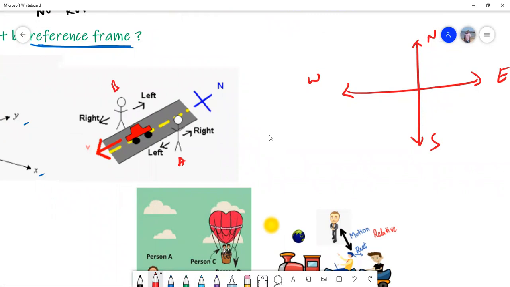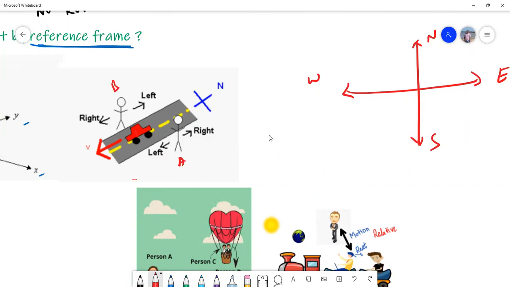The way A and B observe the car is different, because their observing points are different. Person A observes the car in one way, person B observes the car in another way. Suppose they are walking, then the car's motion also changes. So whenever the reference frame changes, the motion also changes.